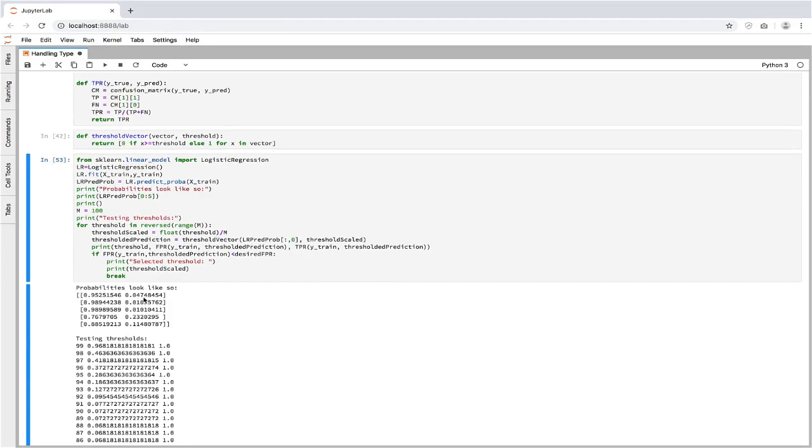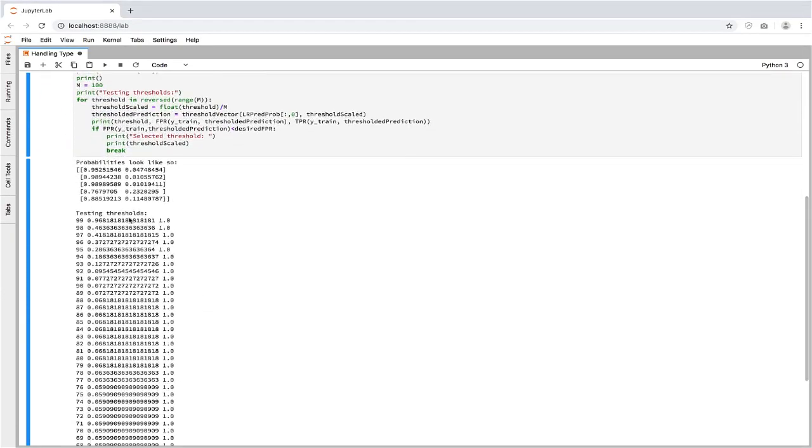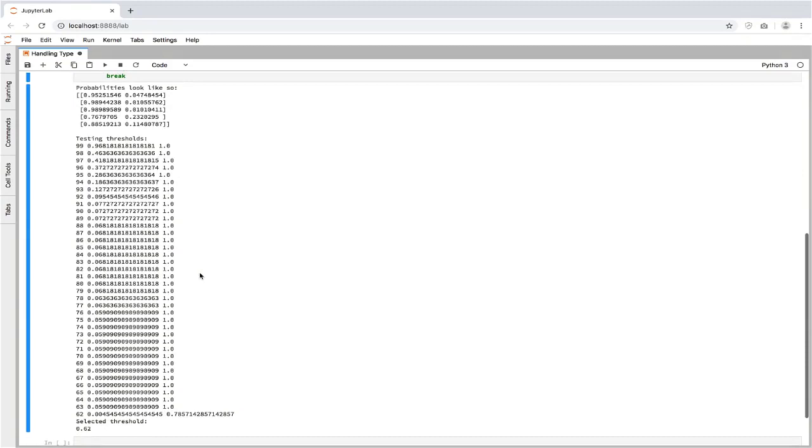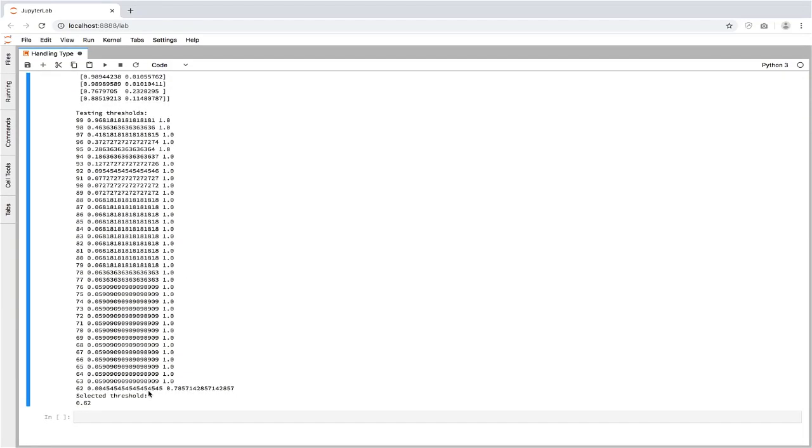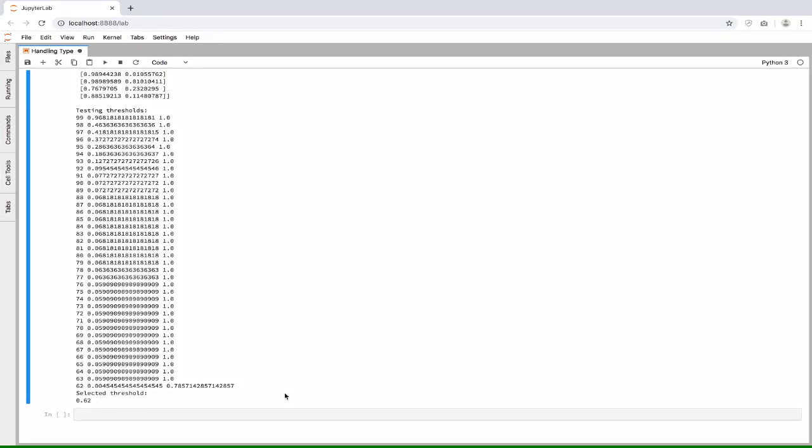So here are the probability pairs, and now you can see the loop over the threshold. First, the false positive rate is extremely high, and so is the coverage. As we start dropping the threshold, we are able to reduce the false positive rate, but we are also sacrificing some of our true positive rate, our coverage. And you can see eventually we found a threshold that met our false positive rate, and it has a certain coverage. So this is how you select a threshold to guarantee that during training, at the very least, you will meet a false positive constraint.